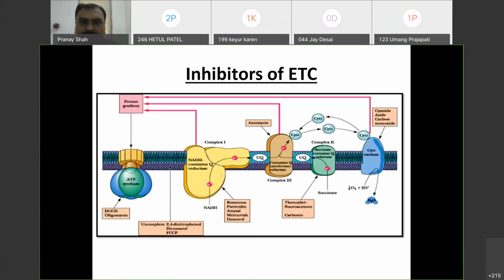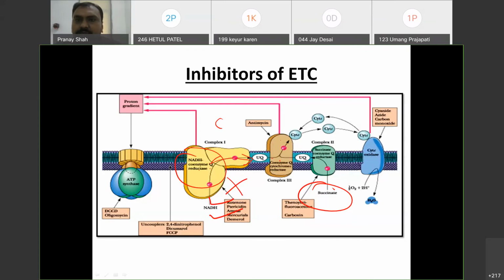Okay, so you can see here there is complex 1 where NADH will give its electron to the ubiquinone. This step is inhibited by rotenone, barbiturate, and piericidin. Remember, complex 2, from succinate to the ubiquinone, is inhibited by carboxin and another is malonate.